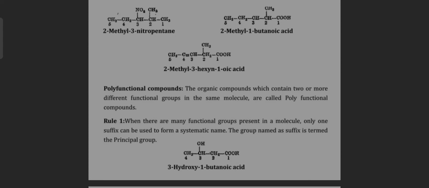Polyfunctional compounds. Organic compounds which contain two or more different functional groups in the same molecule are called polyfunctional compounds. Rule 1. When there are many functional groups present in a molecule, only one suffix can be used to form a systematic name. The group named as suffix is termed the principal group. For example, 3-hydroxybutanoic acid.